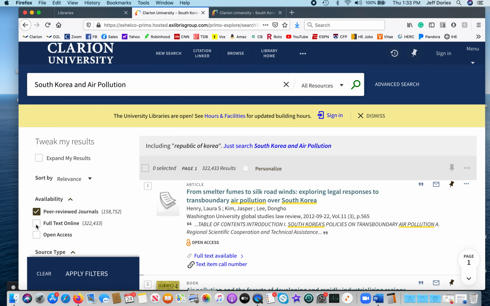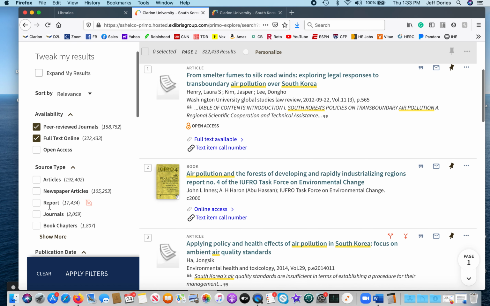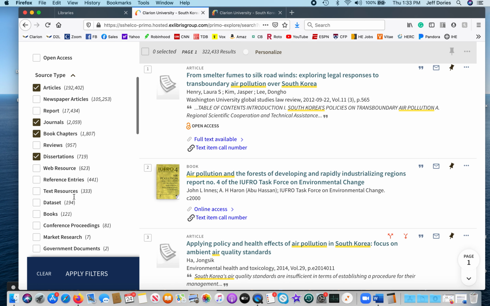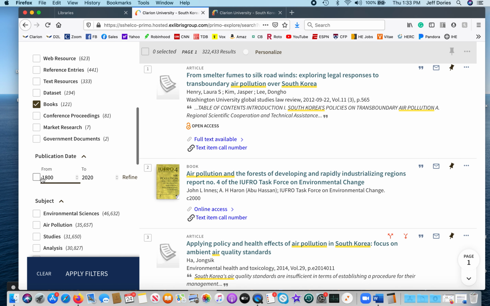Let's go peer reviewed full text online, and then we're gonna open it up slightly and go to book chapters, dissertations, articles, journals, and books, and then the year. Okay, 2008, check the box, apply a filter.